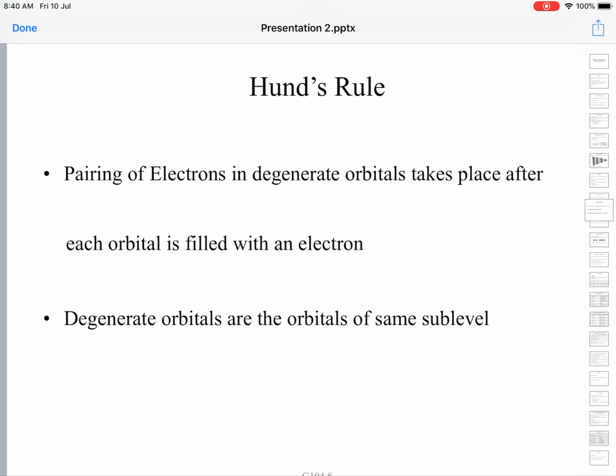Hund's rule states that whenever you are filling degenerate orbitals, electron pairing occurs only after all the available degenerate orbitals are filled with one electron each. This is called Hund's rule of maximum multiplicity. The more unpaired electrons you have, the higher is the multiplicity. Let us see a few examples of Hund's rule of maximum multiplicity for you to understand.